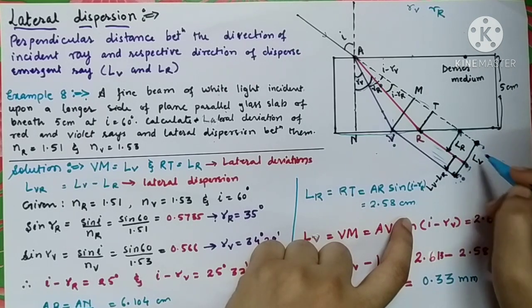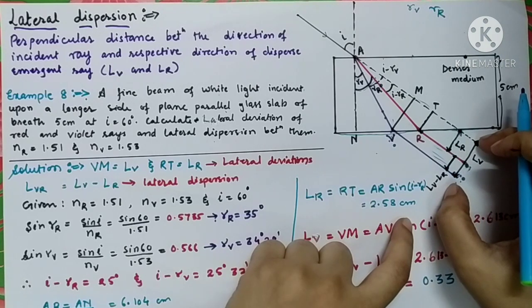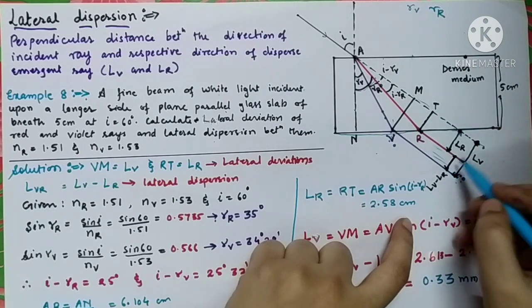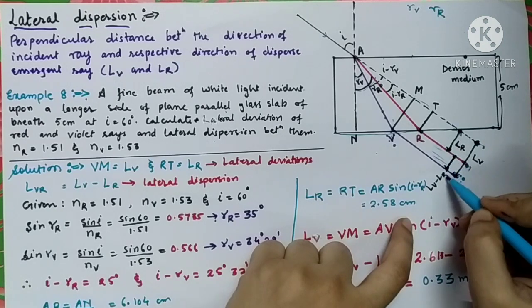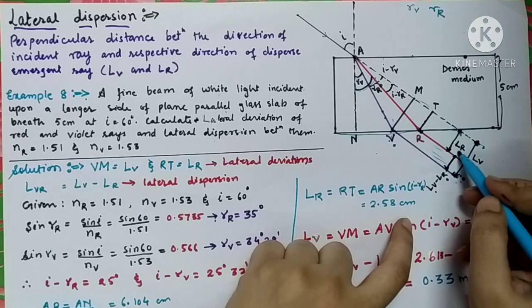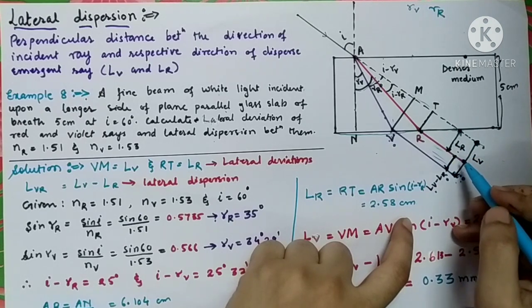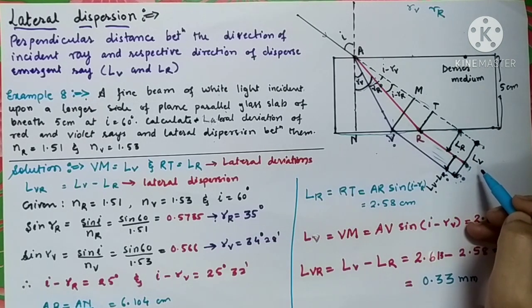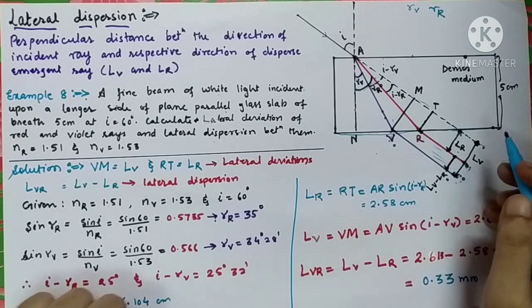This distance gives the lateral deviation of violet color. Similarly, the lateral deviation between these two, red and violet, is LV minus LR. LR represents the lateral deviation of red color. LV represents the lateral deviation for violet color.